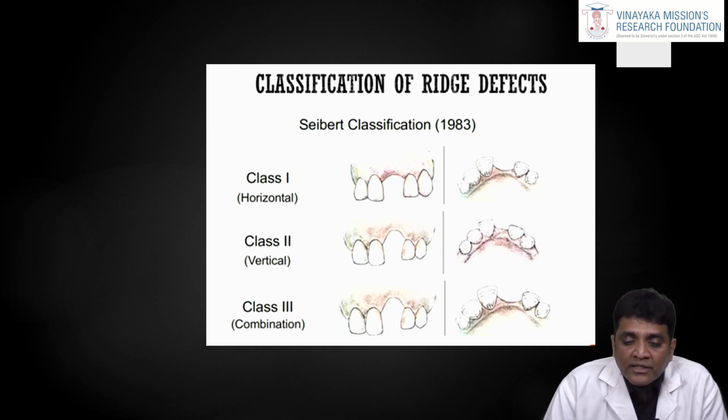The class 1 defect is a horizontal buccolingual defect, and class 2 is a vertical, that is apicocoronal defect, and class 3 is a combination of a buccolingual and apicocoronal defect. When you are placing an implant in this defect site, the osseointegration will depend upon the type of regenerative material you are planning to use. And the biological healing, that is the secondary stability, will take time because of the regenerative material which you are going to place around the implant defect site for a better osseointegration.